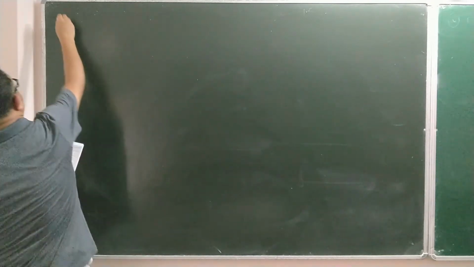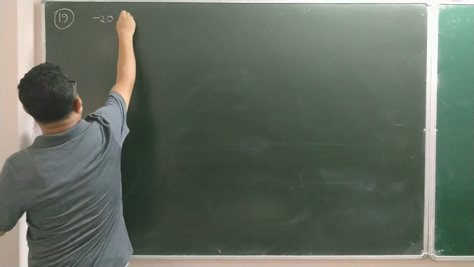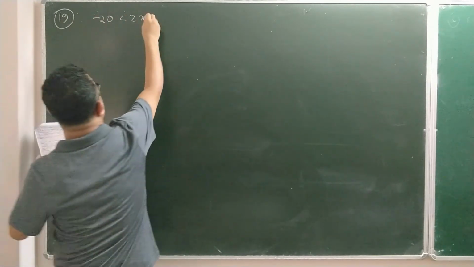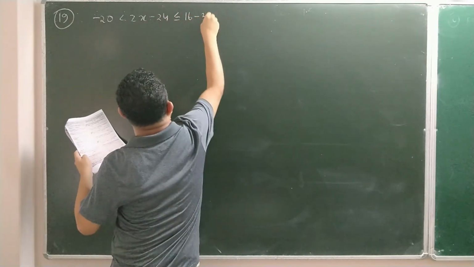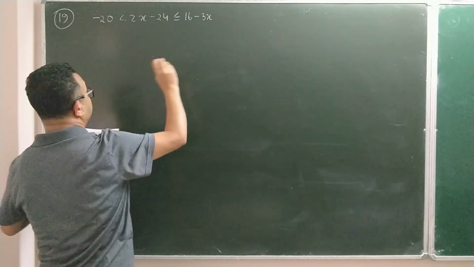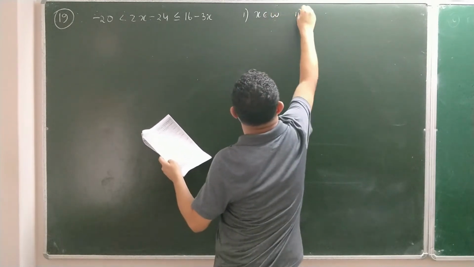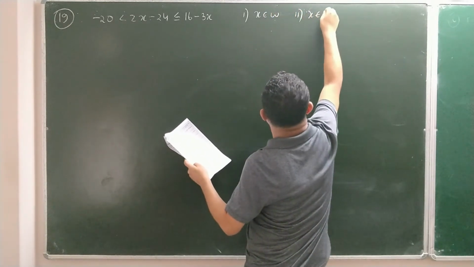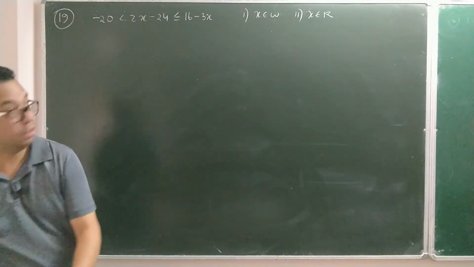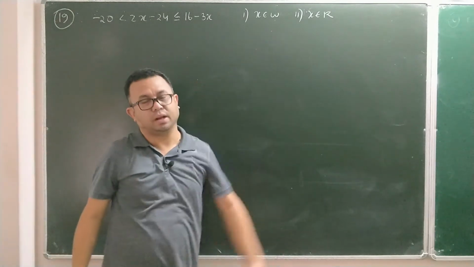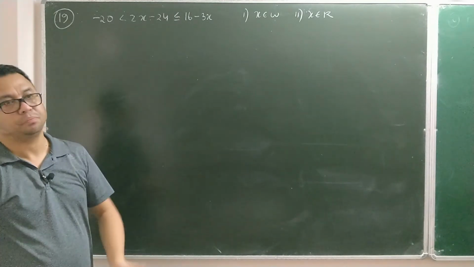So number 19 has -20 less than 2x minus 24 less than or equal to 16 minus 3x. For question number 1 you have to do x belonging to whole numbers, and for question number 2 you have to do x belonging to R. So in the same question they are asking for 2 different number lines, one for whole numbers, the other for R. The good thing about this question is there is no fraction, so it is simple.